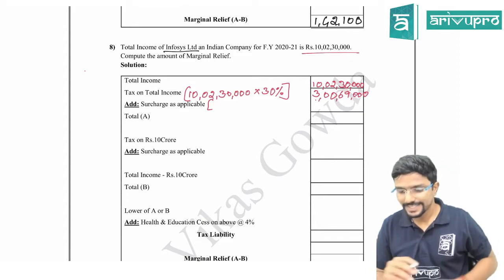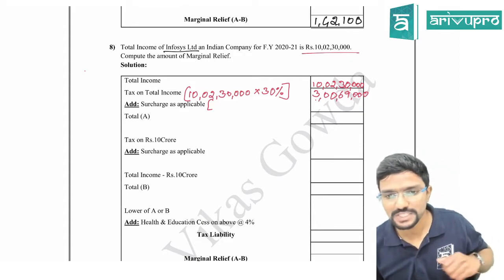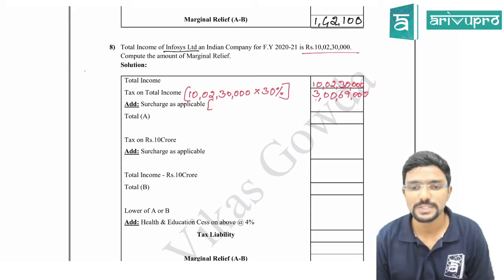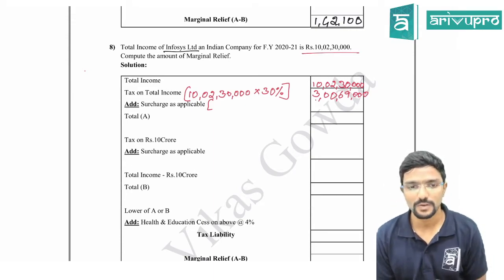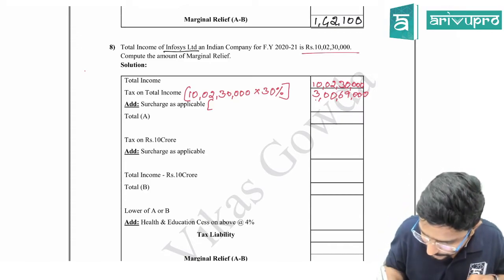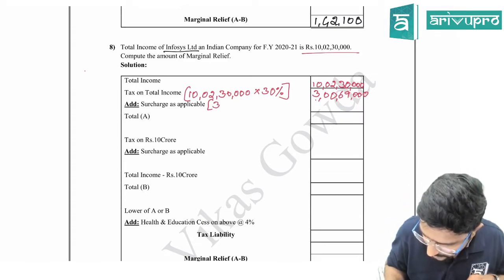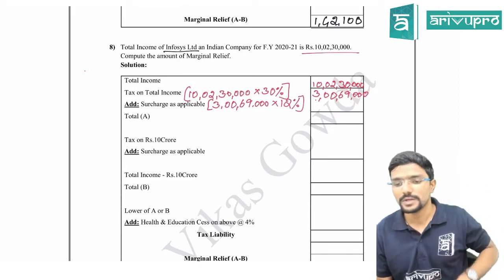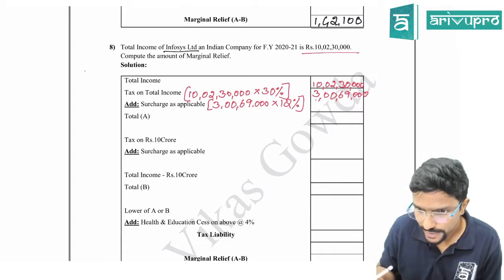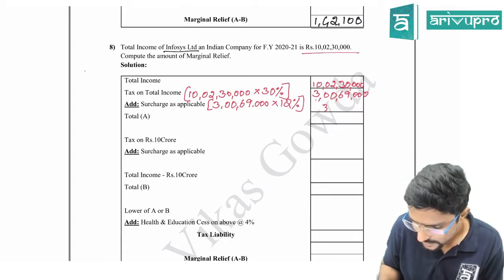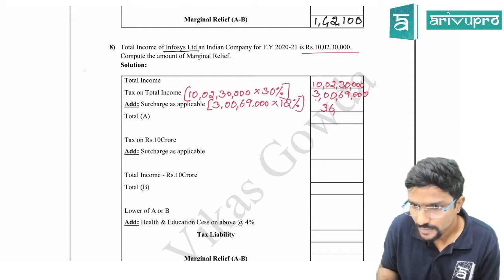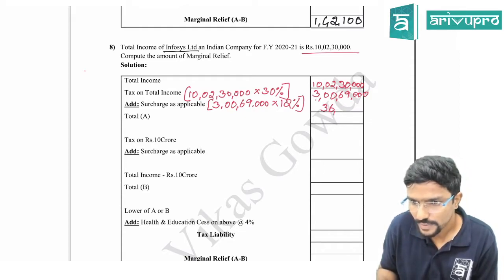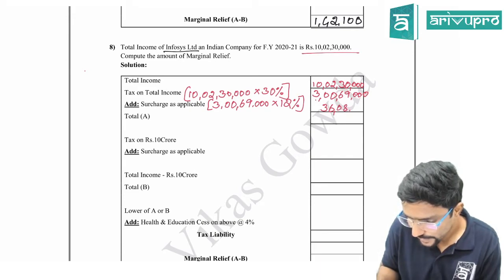It is 3 crore 69,000. Okay, on this surcharge, at what rate? 12%, please be careful. 3 crore 69,000 into 12%, when your income is more than 10 crore, comes to 36 lakh 8,280.